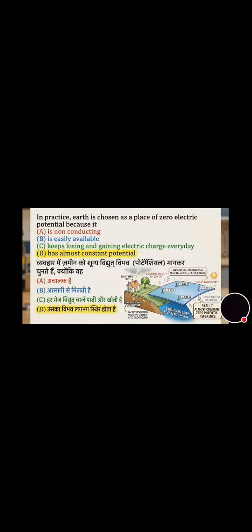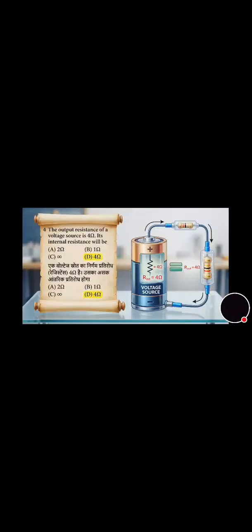In practice, Earth is chosen as a place of zero electric potential because it is, and its correct answer is option D, that it has almost constant potential. And now move toward the next question.